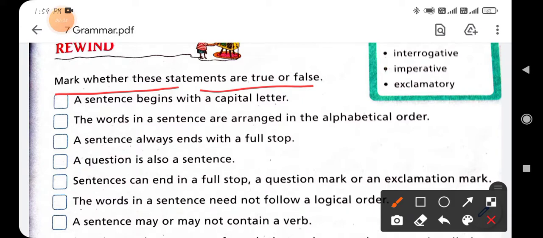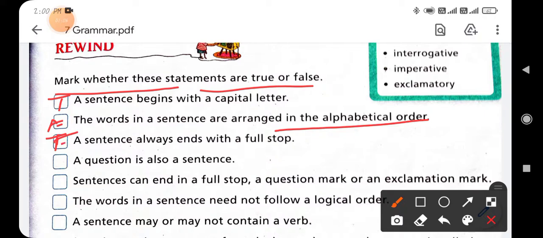A sentence begins with a capital letter. It is true, so write T. Next, the words in a sentence are arranged in alphabetical order. It is not correct. The words in a sentence are not arranged alphabetically, so it will be false, F. Next: a sentence always ends with a full stop. No. A sentence ends with a full stop, sign of exclamation, question mark, etc. So we write F for false.